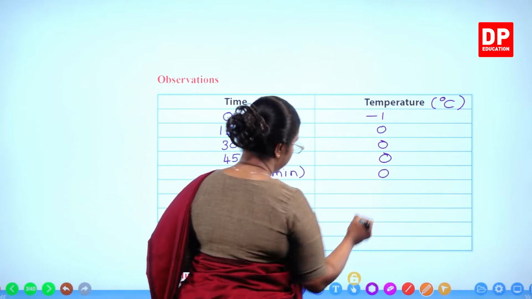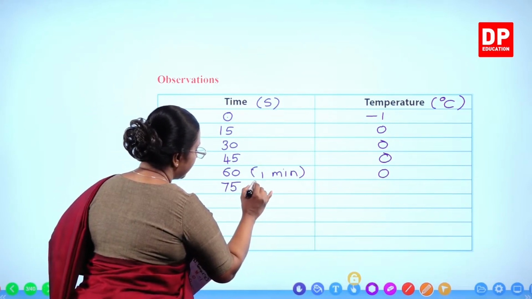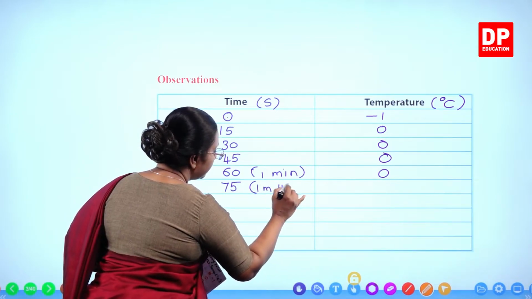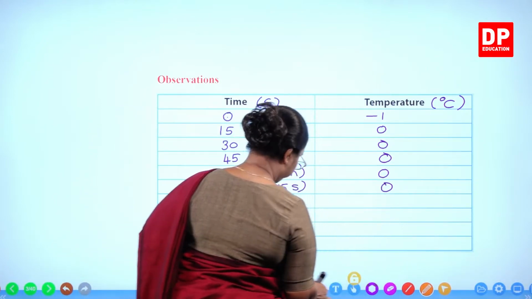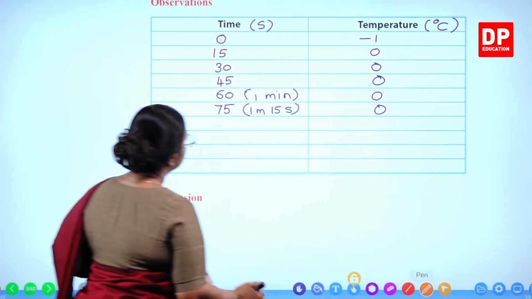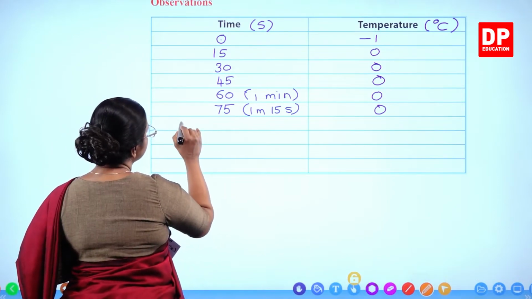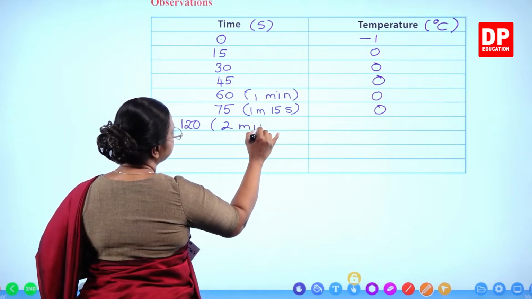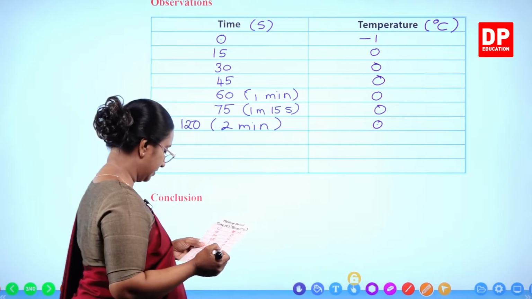Again it was 0. Then after that 75 seconds, that is 1 minute and 15 seconds. That was also 0. Thereafter, you can remember, students, at the end of 2 minutes, that is 120 seconds, that is 2 minutes, still the temperature reading was 0.